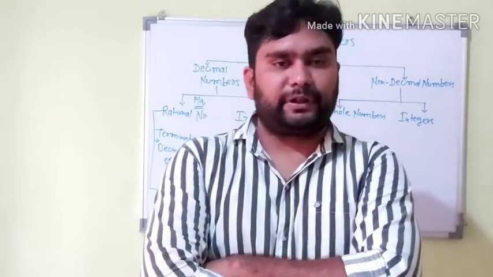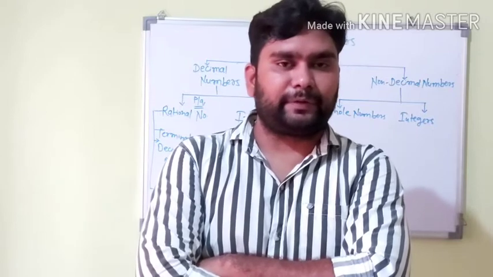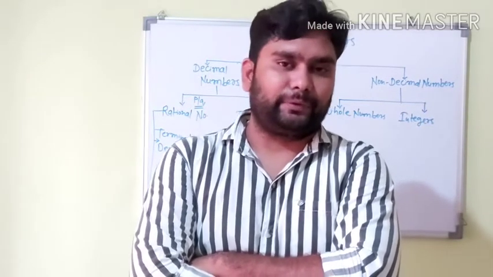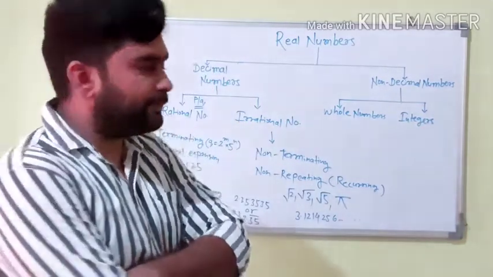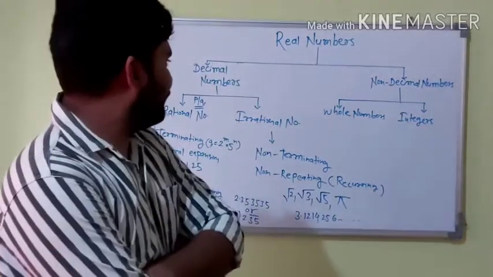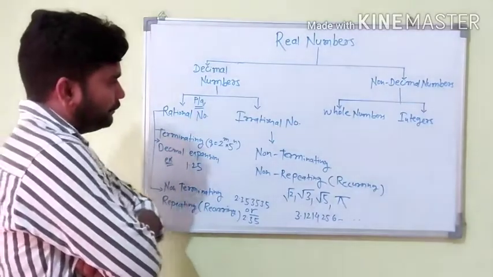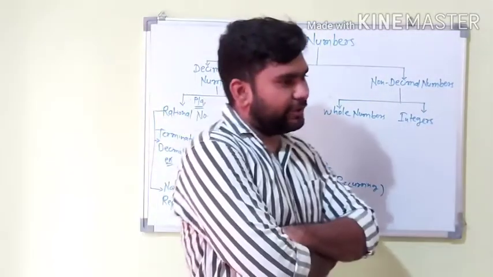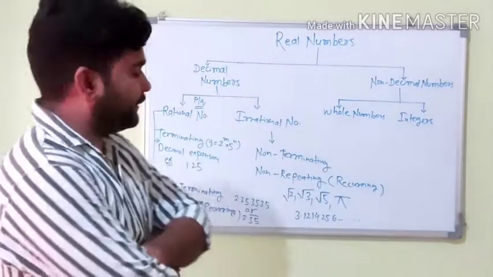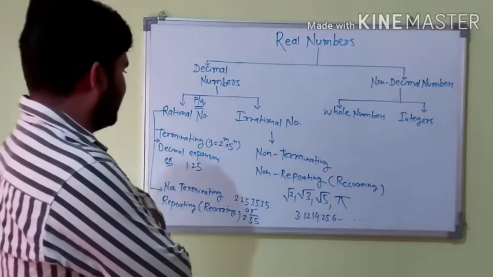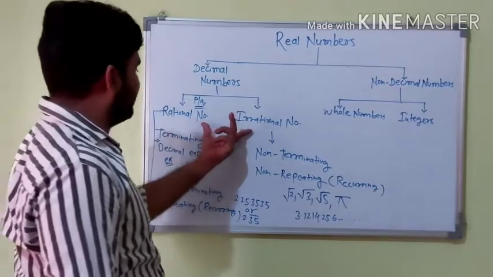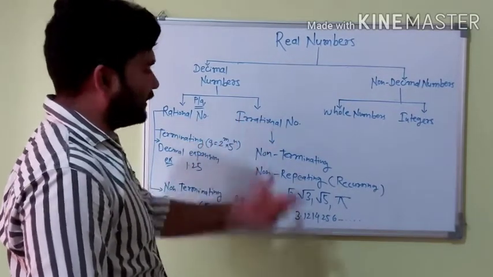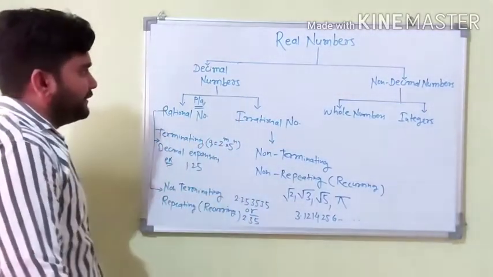Today we will discuss our next exercise 1.3, in which we will discuss lots of things, but before that you should understand what real numbers are. According to our definitions, which we have already written in our copies, there is something more besides this. The combination of rational numbers and irrational numbers is known as real numbers.